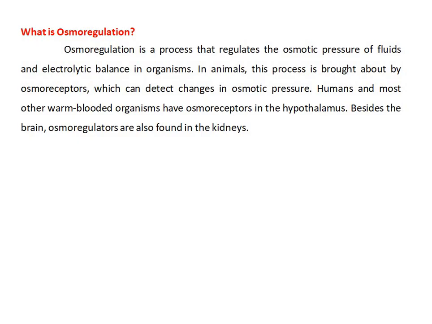In animals, this process is brought about by the osmoreceptors, which can detect changes in osmotic pressure. Humans and most other warm-blooded organisms have osmoreceptors in the hypothalamus. Besides the brain, osmoregulators are also found in the kidneys.